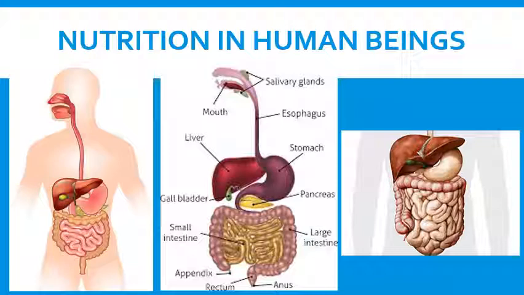The inner lining of the small intestine has numerous finger-like projections called villi which increase the surface area for absorption. The villi are richly supplied with blood vessels which take the absorbed food to each and every cell of the body where it is utilized for obtaining energy, building up new tissues and the repair of old tissues. The unabsorbed food is sent into the large intestine where its wall absorbs more water from this material. The rest of the material is removed from the body by the anus. The exit of the waste material is regulated by the anal sphincter.